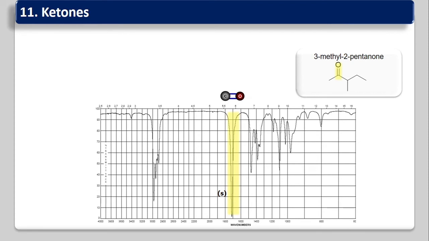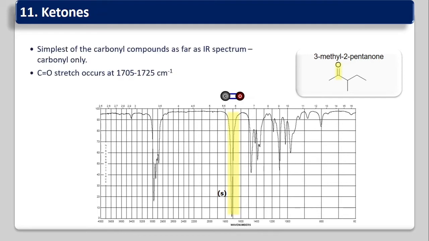Now for the ketones. Ketone also contains a carbonyl group. For example, this is 3-methyl-2-pentanone. So the ketone carbonyl group also gives a strong peak around 1705 to 1725 centimeter inverse. That is smaller than aldehyde. And this spectrum is very simple, because it contains only the carbonyl group. If the compound contains only ketone, then it will give you only a sharp peak at 1705 to 1725 centimeter inverse.